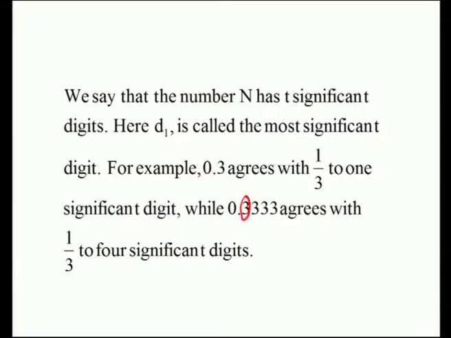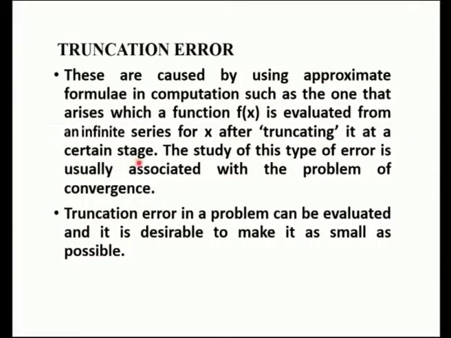Because when you find the solution and when we use iterations, it goes on. For example, if you take 1 by 3, the answer is 0.33333, it goes on. When you use the method, we have to stop this 0.333 somewhere. So, that kind of stopping the procedure is called truncating. At a certain stage it has to be stopped.